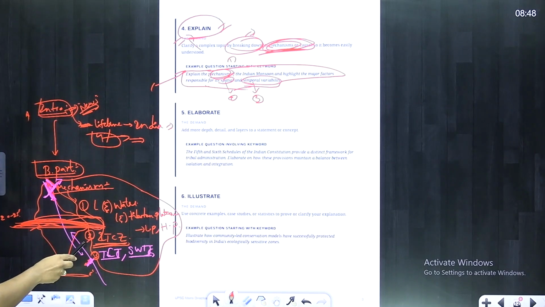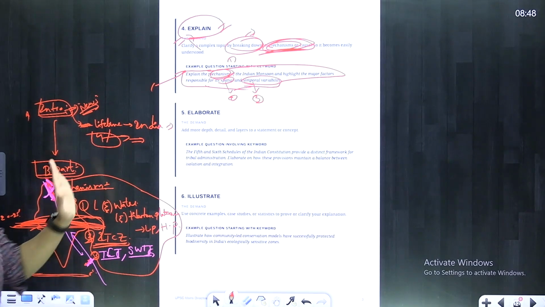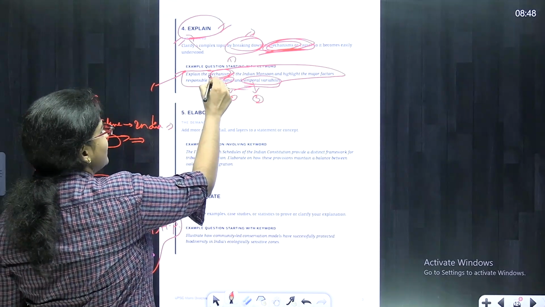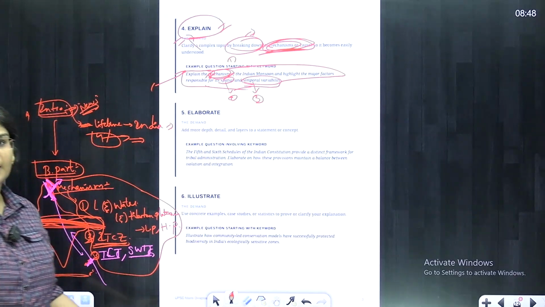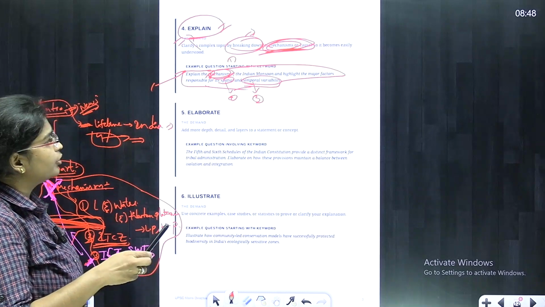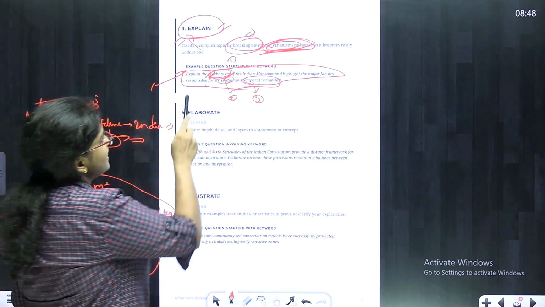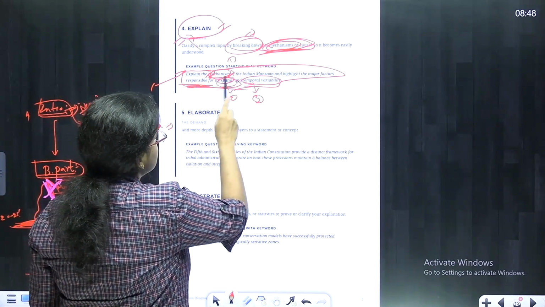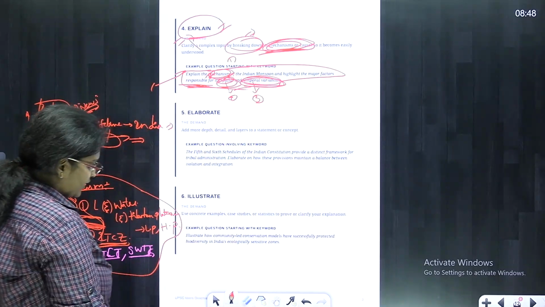Now the second mechanism is shift of the ITCZ, and after that you need to understand and mention about the role of the jet stream. So this is the first body part, that is explaining the mechanism of Indian monsoon. Now, here it is also mentioning about highlighting the major factors responsible for spatial and temporal variability.